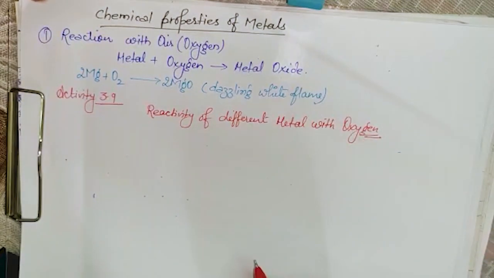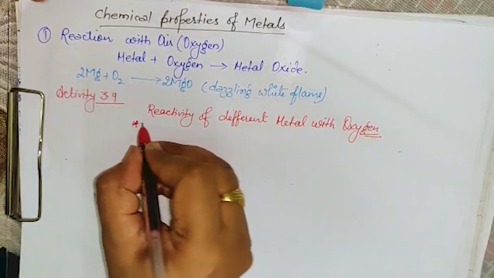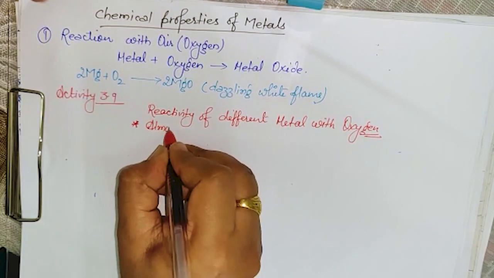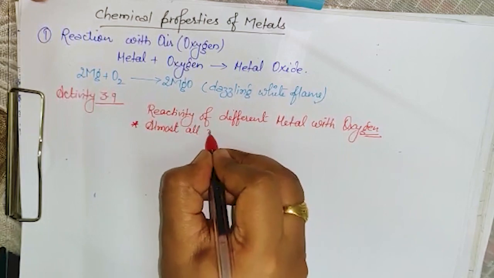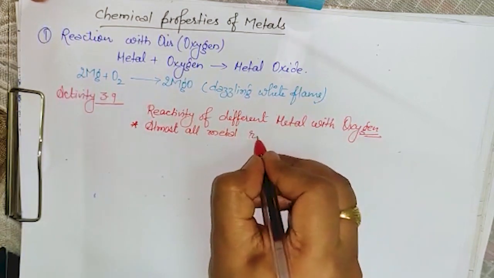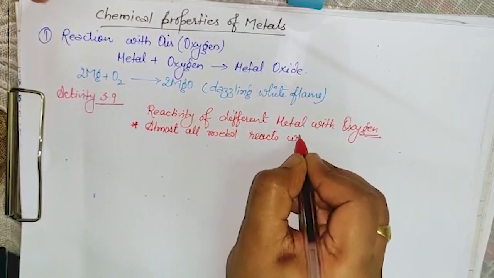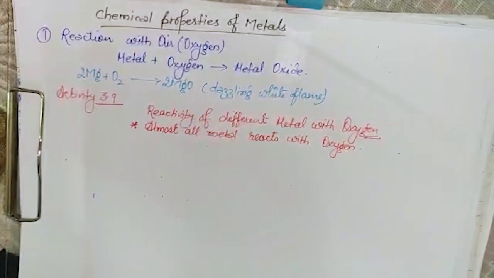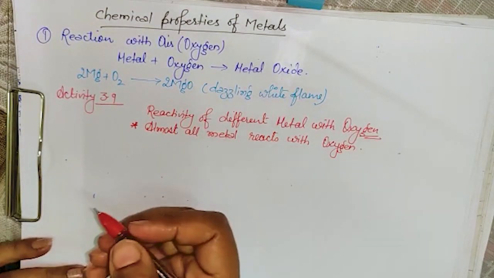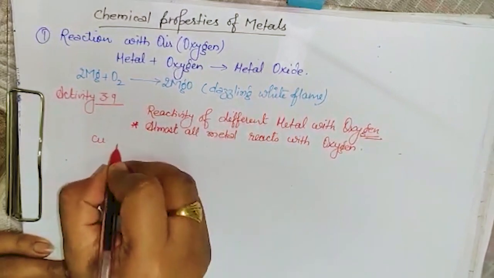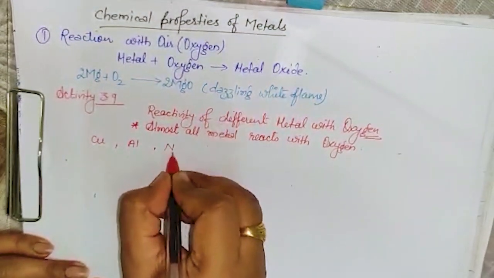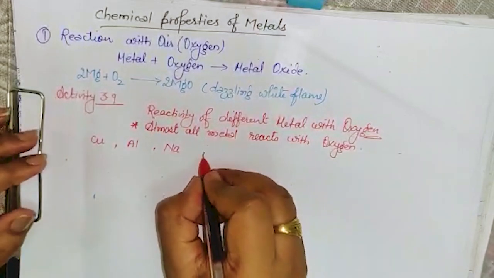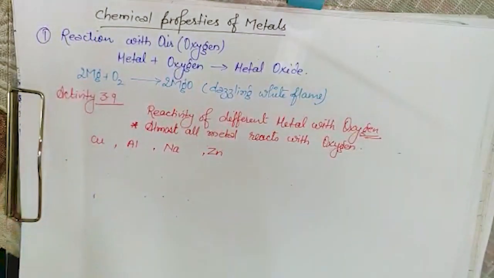So in general, almost all metals react with oxygen. But suppose I give you a comparative study with copper, aluminium, sodium and zinc. These are the four elements. Tell me, with oxygen, which will give you the faster reaction?